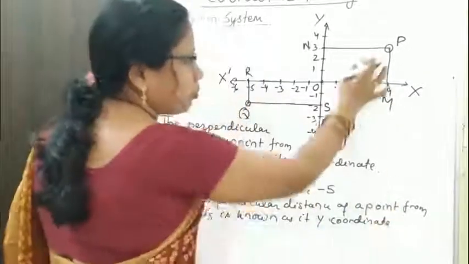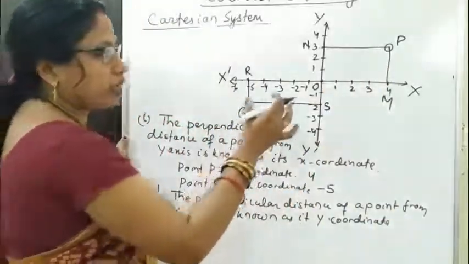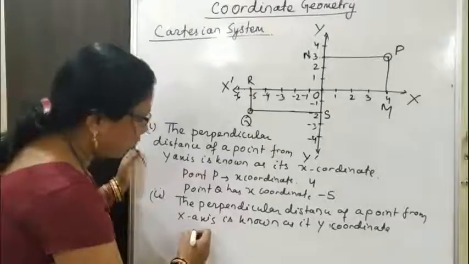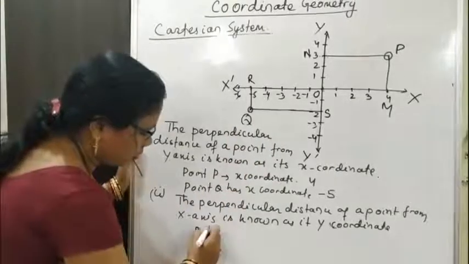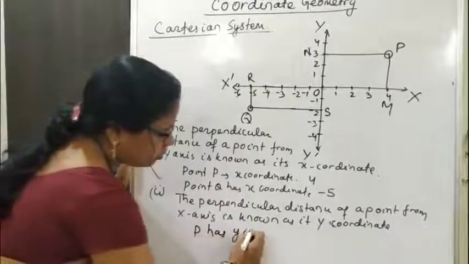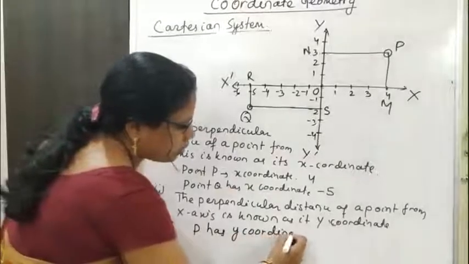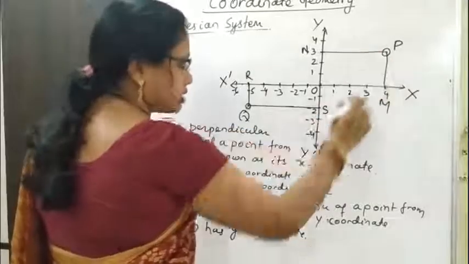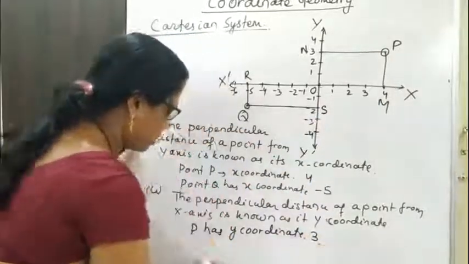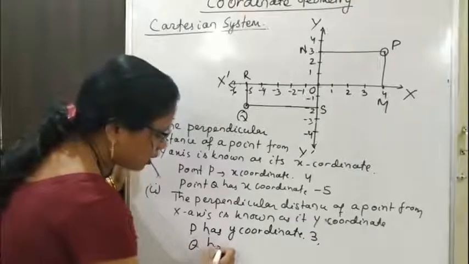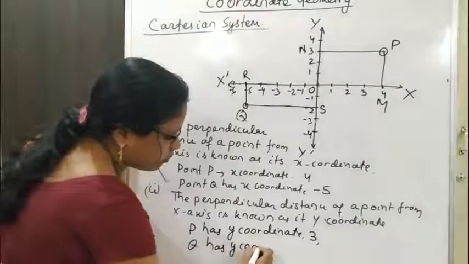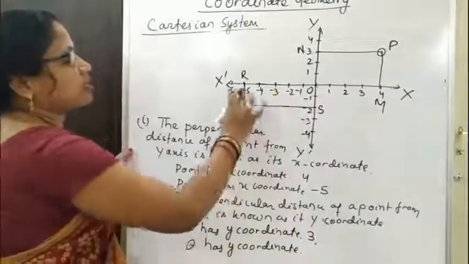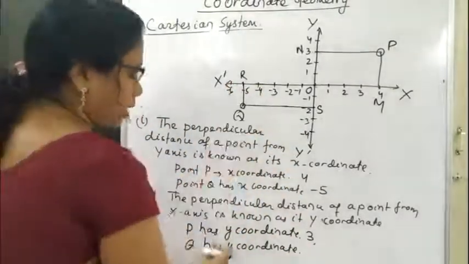Here the point P is at a perpendicular distance from x axis of 3 units. So point P has y coordinate 3. The y coordinate is the perpendicular distance from x axis, that is 3 units. And Q has y coordinate, the perpendicular distance from x axis, that is -2.